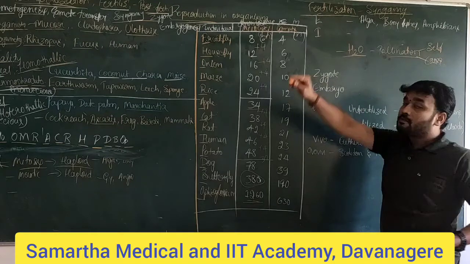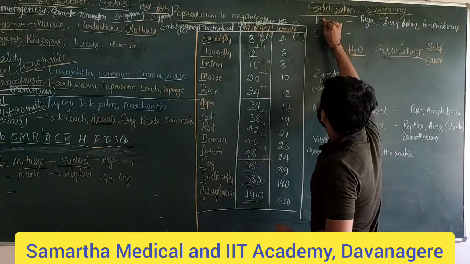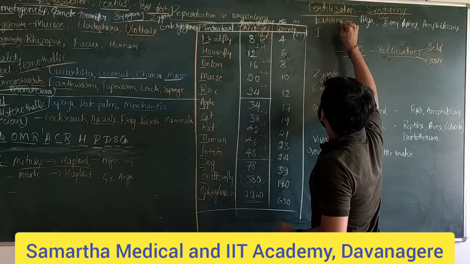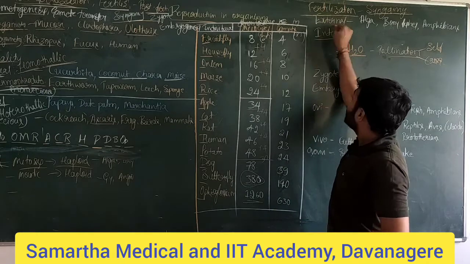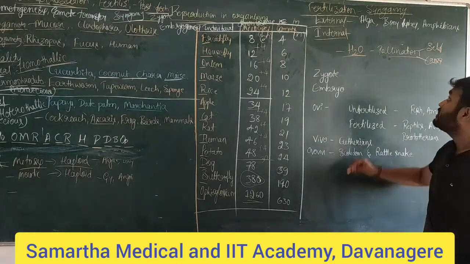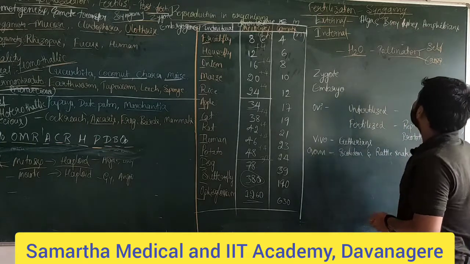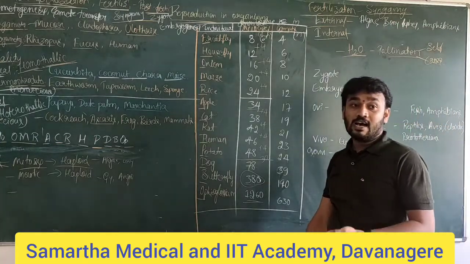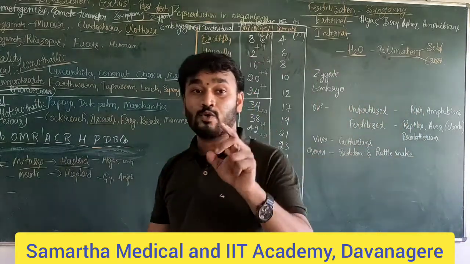But this fusion is either external fusion, that is external fertilization, or it may be internal fertilization. External fertilization occurs in algae, bryophytes, amphibians, and in some fishes, especially bony fishes.